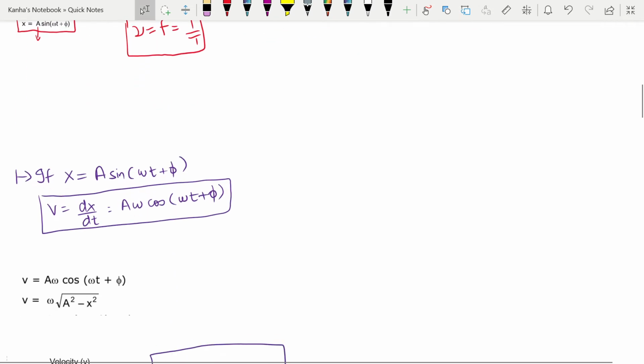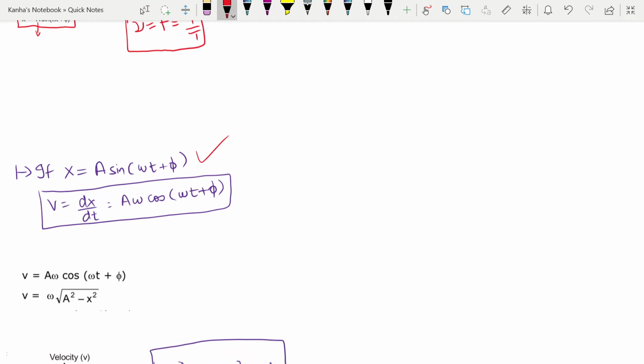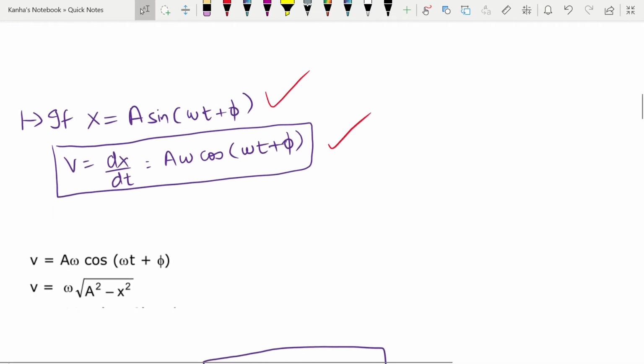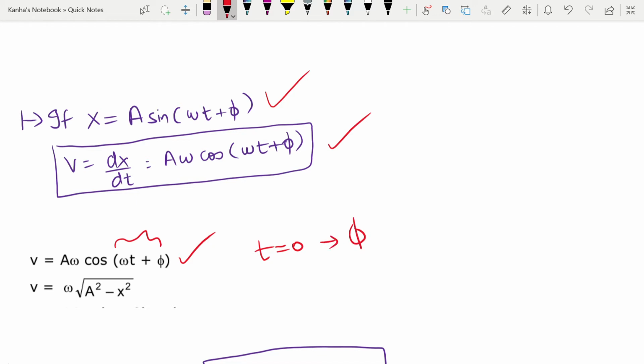So you can easily see from here that I can calculate other things as well. First of all, I can calculate the velocity of the particle. If x is given, I can just differentiate the displacement to get the velocity, because it's the rate of change of particle displacement. There it comes out to be a omega cos omega t plus phi. Note this entire thing that is inside, it is equal to your phase. At time t is equal to 0, you have a phase equal to phi.